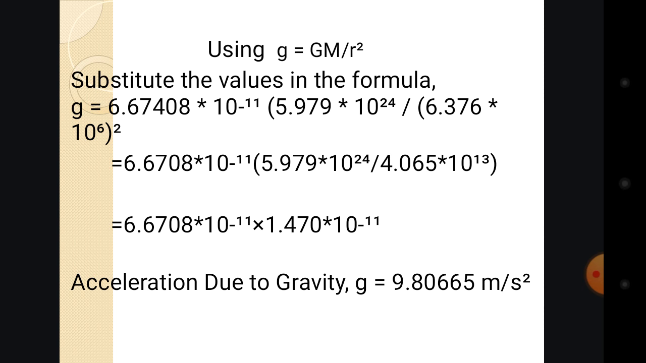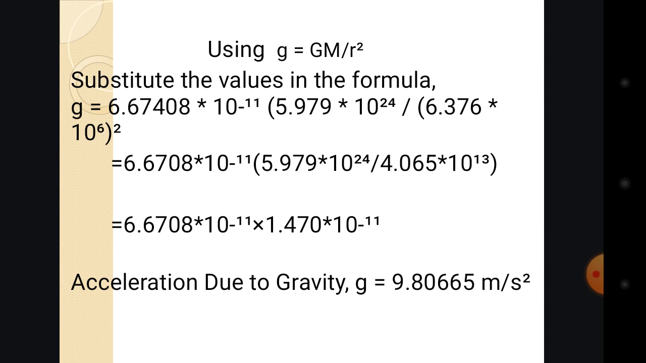So let's just divide the mass by the radius and see. If we divide 5.979 times 10 to the power of 24 by 4.065 times 10 to the power of 13, then we will have the value. We are going with the value of G because it is a constant value, 6.674 times 10 to the power of minus 11, times the result of dividing the mass by the squared radius. That is, the value of the mass divided by the value of the radius.